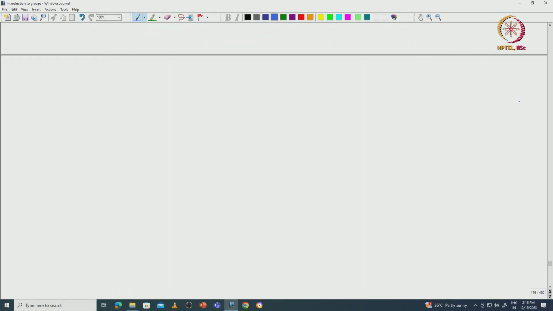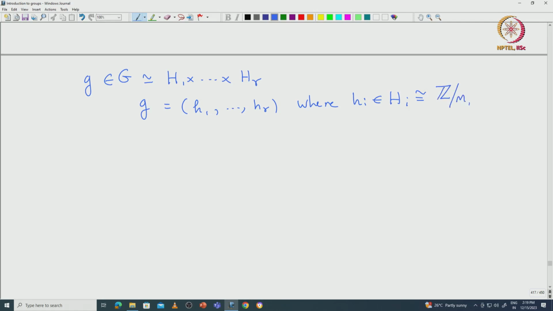Now if you take some typical element in G and ask what the order will be, let's take some typical element, call it g in capital G. Because G is isomorphic to H1 cross etc cross Hr, you can identify g with an element like (h1, ..., hr), where hi comes from capital Hi. Note that Hi is a cyclic group which has order Mi, so it is isomorphic to Z modulo Mi Z. Then what will be the order of g?